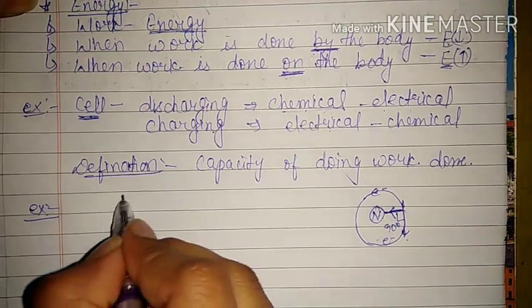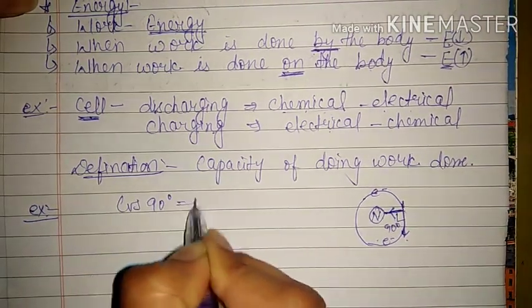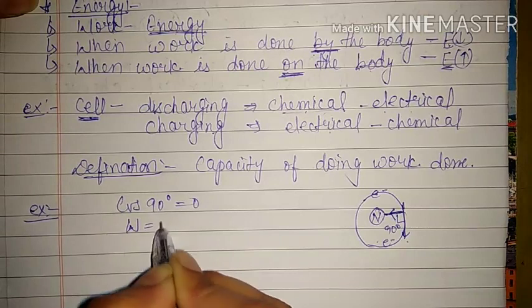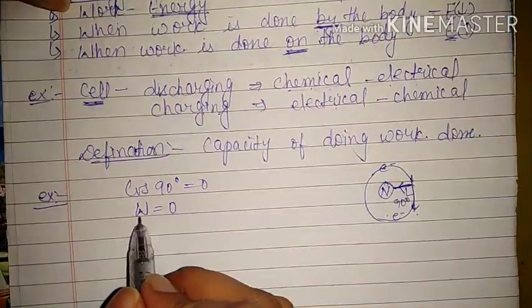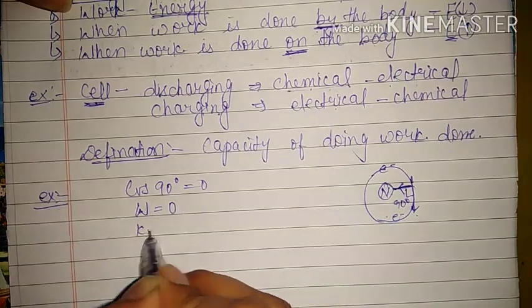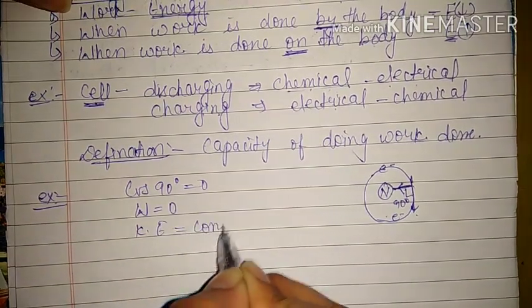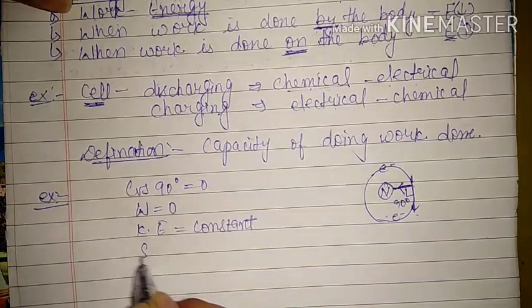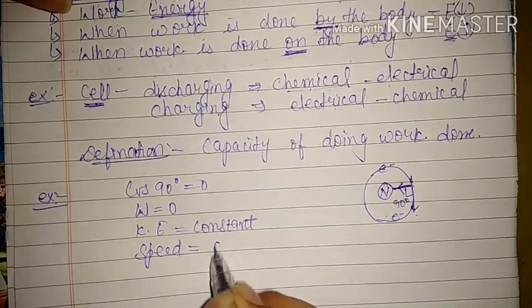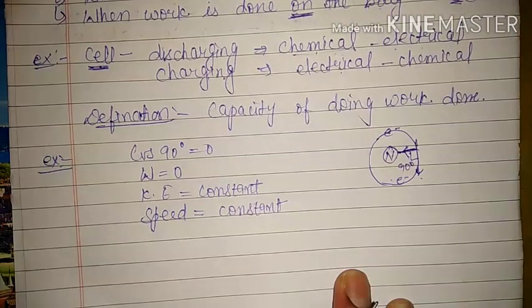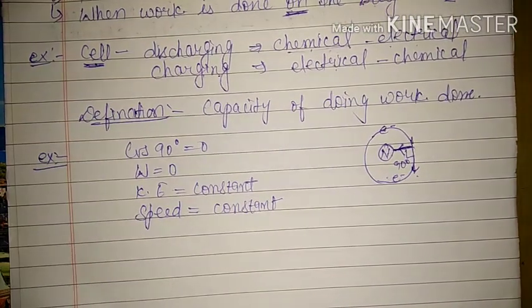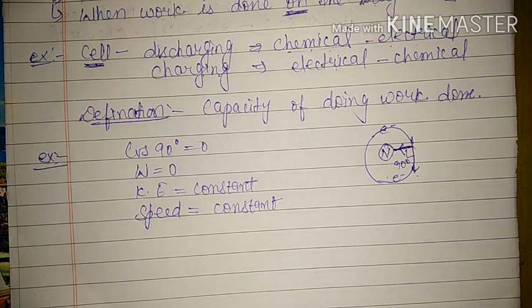Because of that, cos 90 degrees becomes 0, and hence the amount of work done becomes 0. And if the amount of work done is 0, then according to the work energy theorem, its kinetic energy should remain constant and its speed should also remain constant. That's why without losing any energy and without any loss of speed, an electron continuously revolves around a nucleus. So I knew that this was your answer.